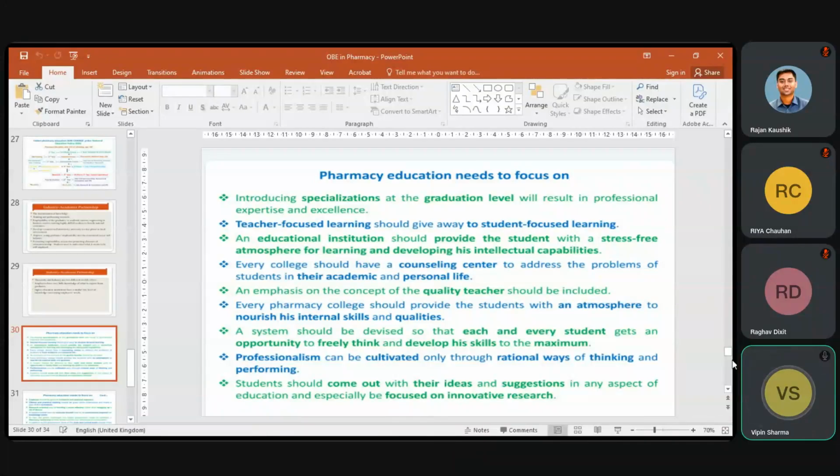Every college should have a counseling center to address the problems of students in their academic and personal life. Yes, the mentor-mentee system should be very strong. We should have a very good system for counseling of our students psychologically, physically, mentally, socially. We should provide counseling. And emphasis on the concept of quality teachers should be included.